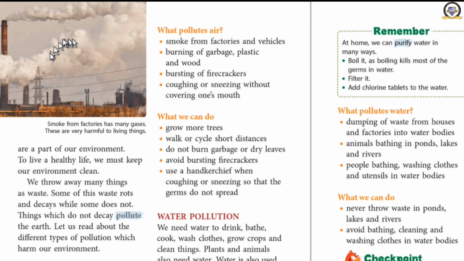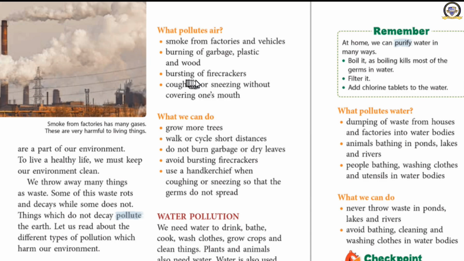How did the air get polluted? Smoke from the factories is thrown out. Vehicles, you might have seen a car or a train or any vehicle, when they run, they throw out gas, smoke. Then when we burn garbage waste or plastic or wood, this type of smoke is emitted.